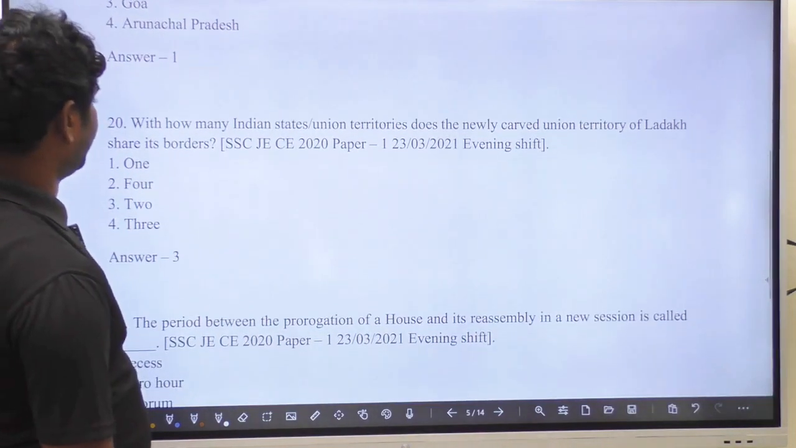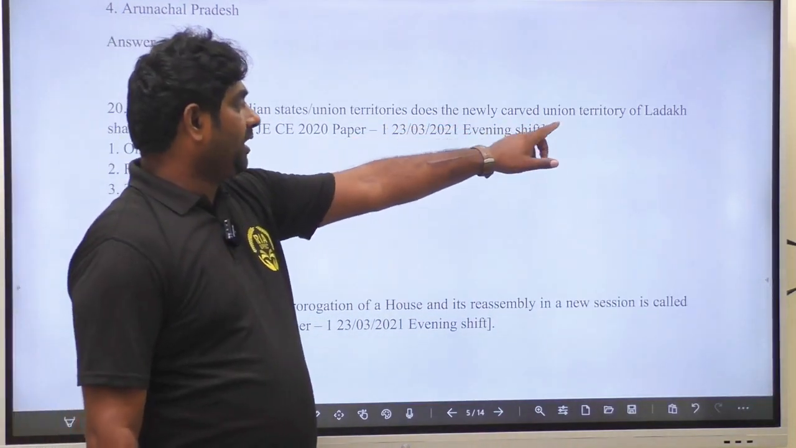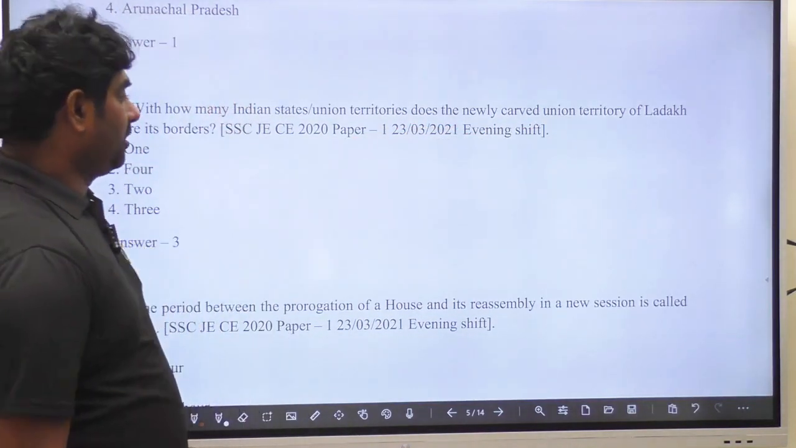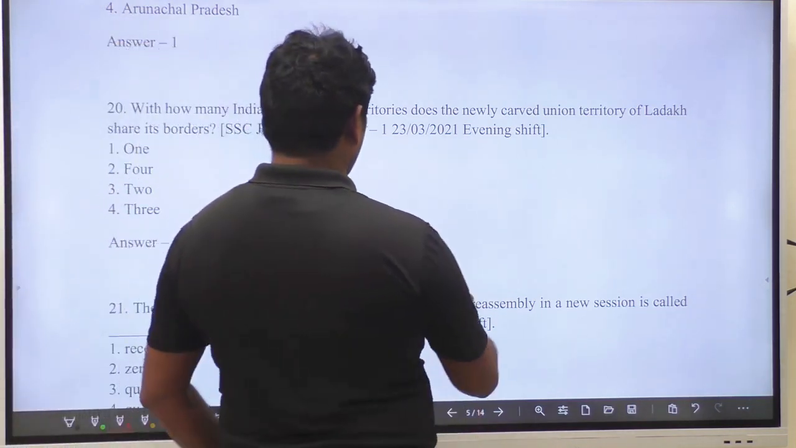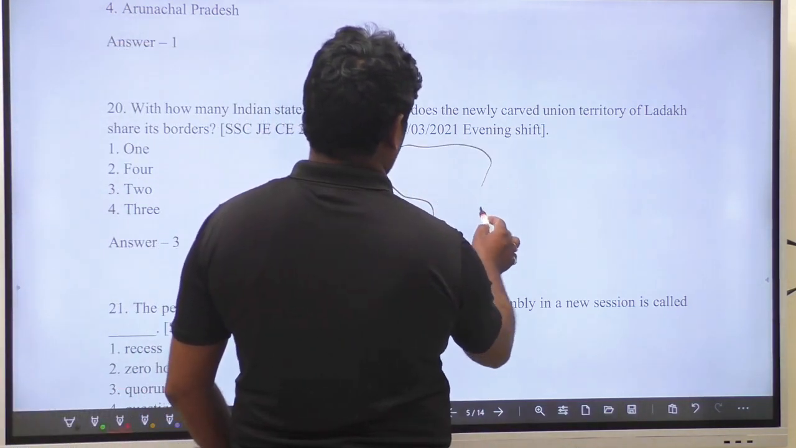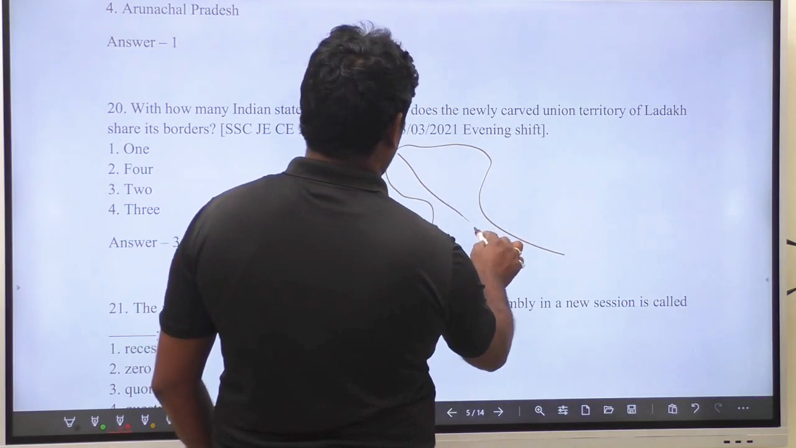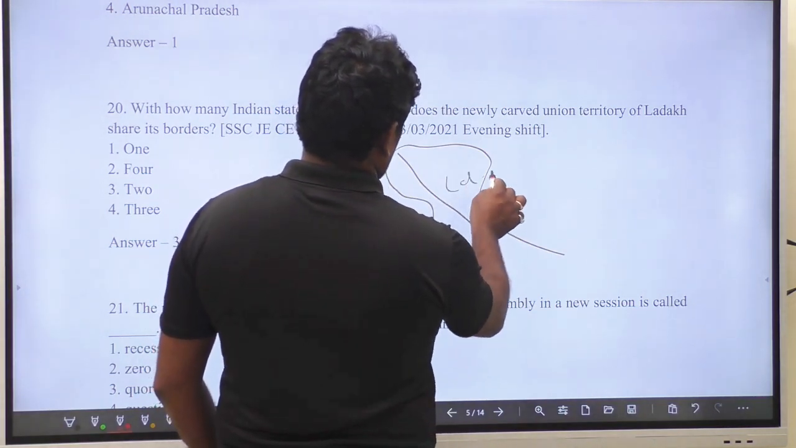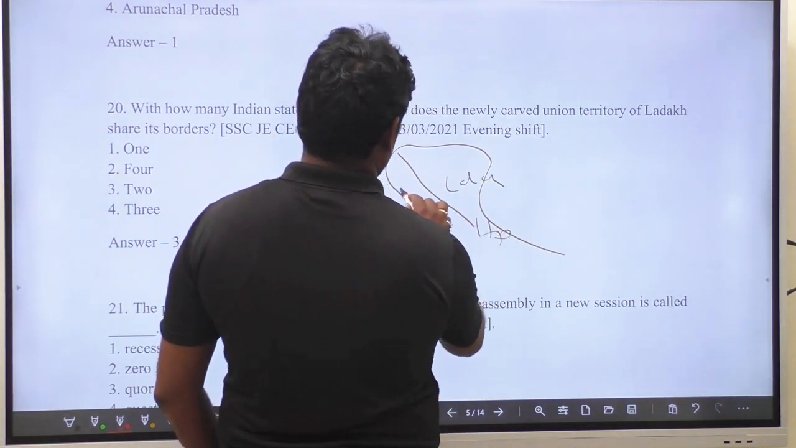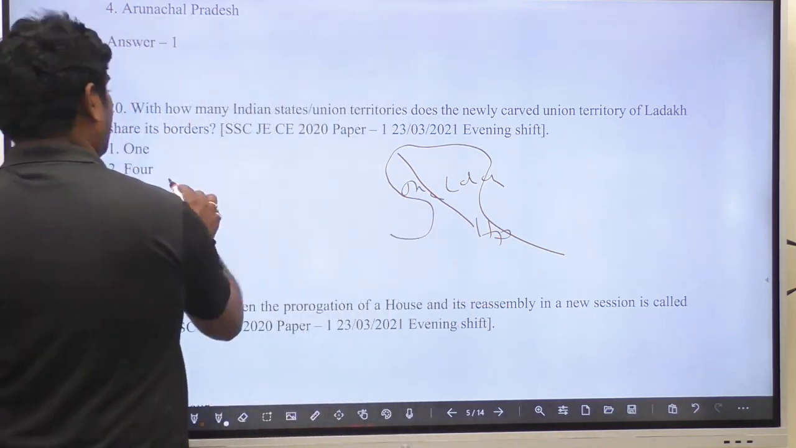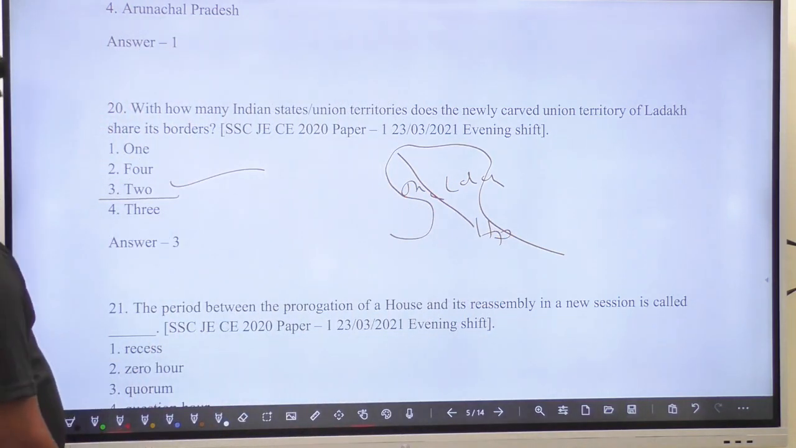With how many Indian states or union territories does the newly carved Union Territory of Ladakh share a border? Ladakh is a new UT, bifurcated from Jammu and Kashmir. It borders Himachal Pradesh and Jammu and Kashmir. So the answer is 2.